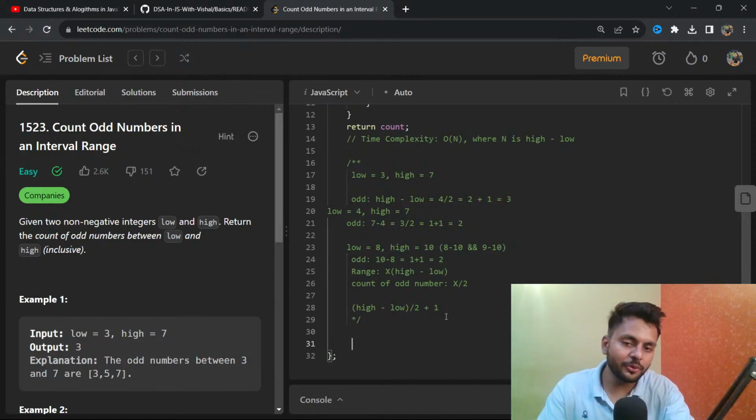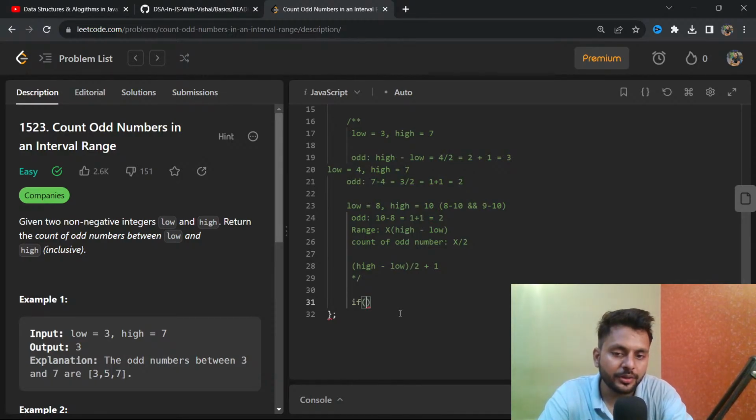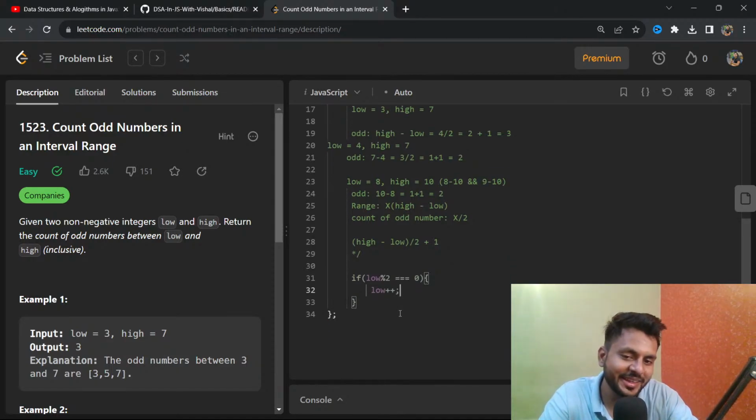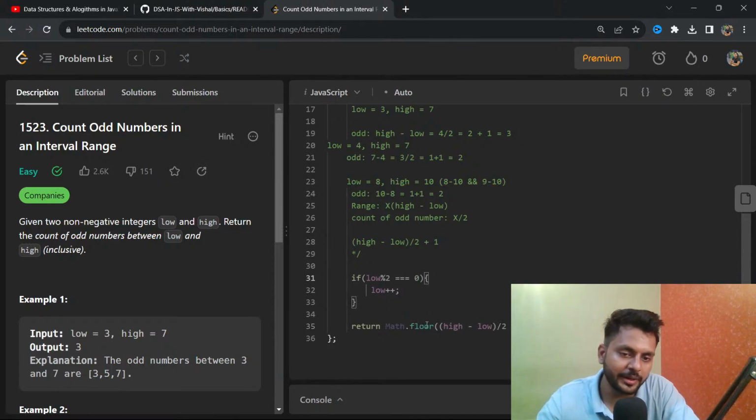Okay, so now we got our formula. Our formula will be, if your low is an even number, how to check that low is even number? If low is even, then increase your low. Okay, increase your low, and finally return our formula, high minus low divided by 2 plus 1. And because it can return a decimal, we are going to say math.floor, and math.floor should be here.